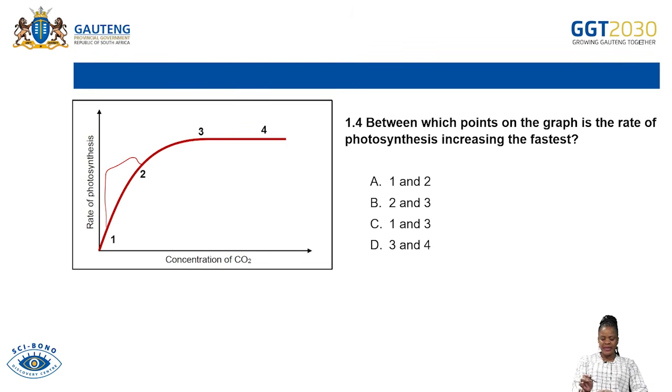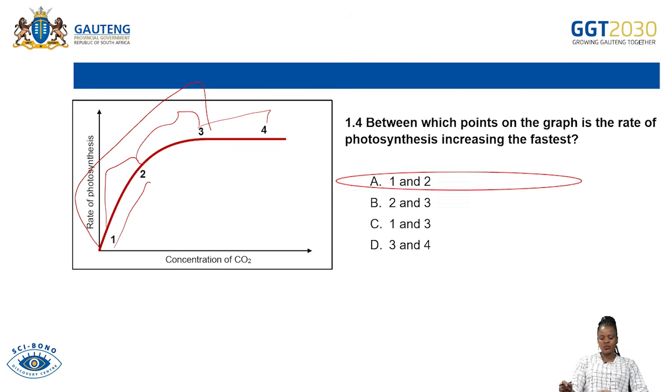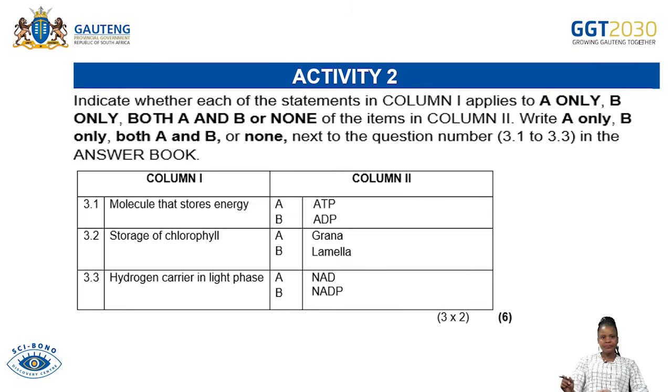Is it increasing between 2 and 3? Is it increasing between 1 and 3? Or is it increasing between 3 and 4? At which rate is it increasing the fastest? So you can see here, between 1 and 2, that's where there is a rapid increase. So the answer will be what? Will be A, because that's between 1 and 2. The option will be A.